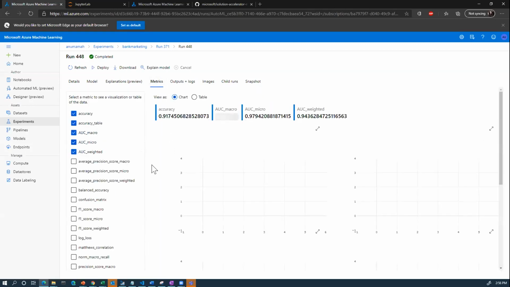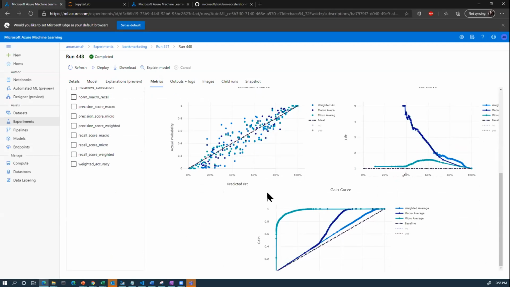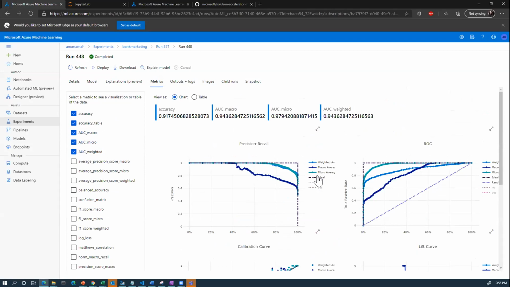And then we have metrics. So this will allow you to see additional visualizations to better understand your model and see if it's good enough. So for example, I have the gain curve, lift curve, and again, you could easily take this and communicate this with your data scientist team to prove that this is how the model performed.